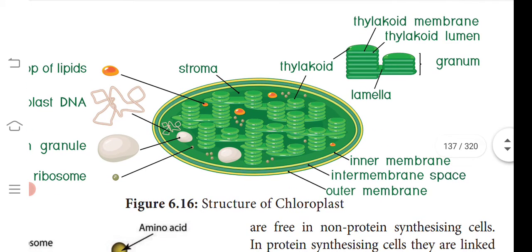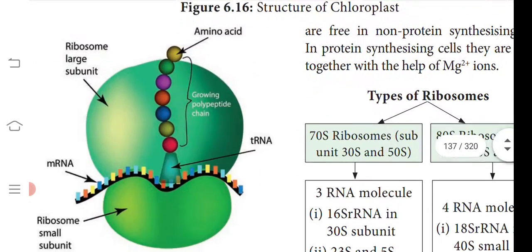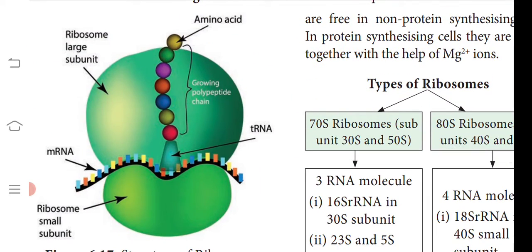Before that, you can have a look at this chloroplast, and you can look at the stroma, thylakoid, granum, inner and outer membranes, and then quantosomes are present in them for the light reaction to take place. Then you have the unit called the ribosome. The ribosome has a large subunit and a smaller subunit, which help in the synthesis of protein.